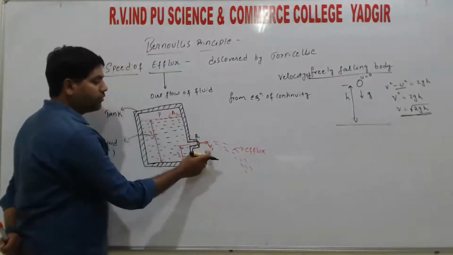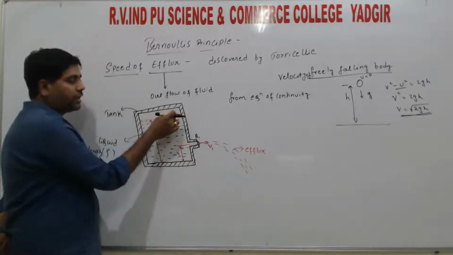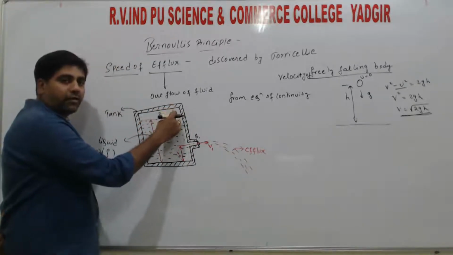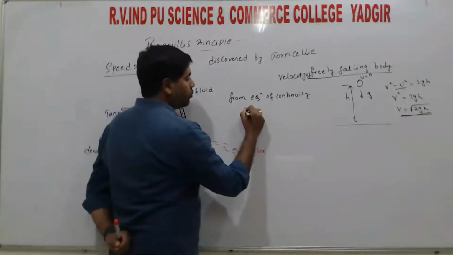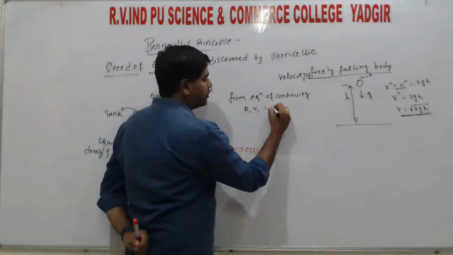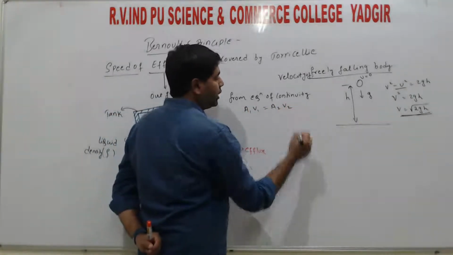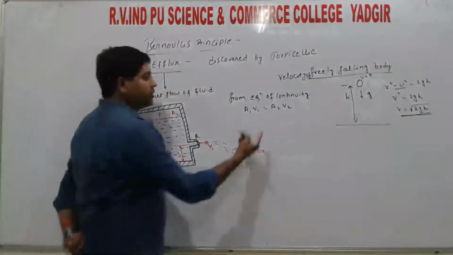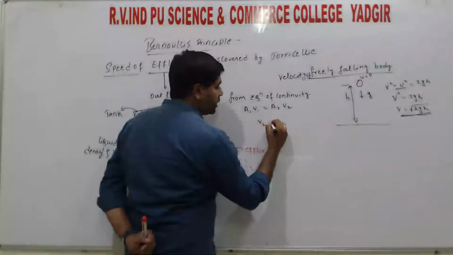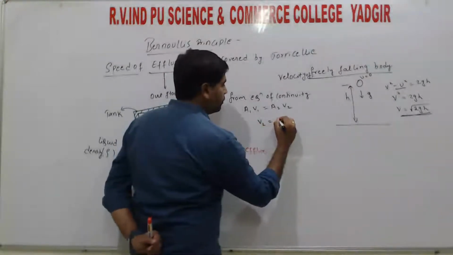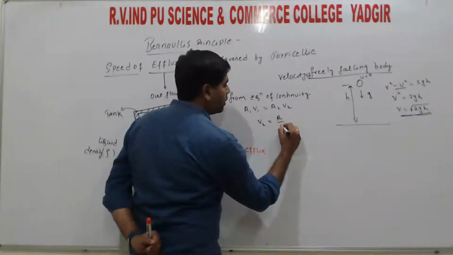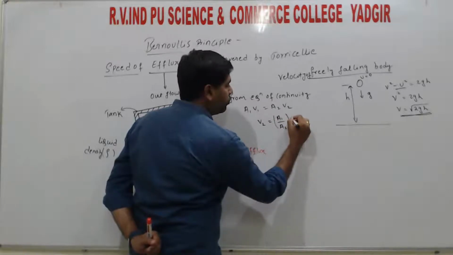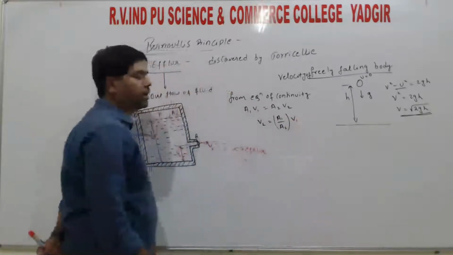On the top surface, the area is a2 and the velocity is v2. So a1 v1 equals a2 v2, and from this the velocity at the top surface of the tank is v2 equals a1 by a2 into v1.